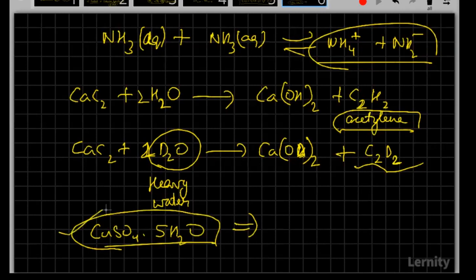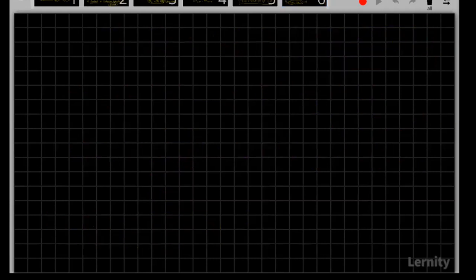This is a previous year question. What is the common name for copper sulfate pentahydrate? Can you tell me the common name for that?